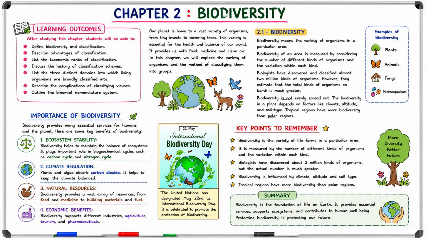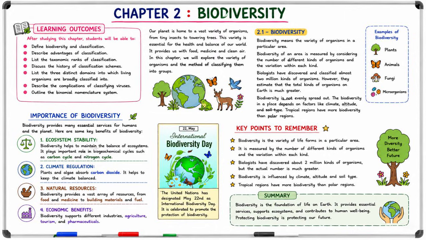2.1 Biodiversity. Biodiversity means the variety of organisms in a particular area. Biodiversity of an area is measured by considering the number of different kinds of organisms and the variation within each kind. Biologists have discovered and classified almost 2 million kinds of organisms. However, they estimate that the total kinds of organisms on Earth is much greater.